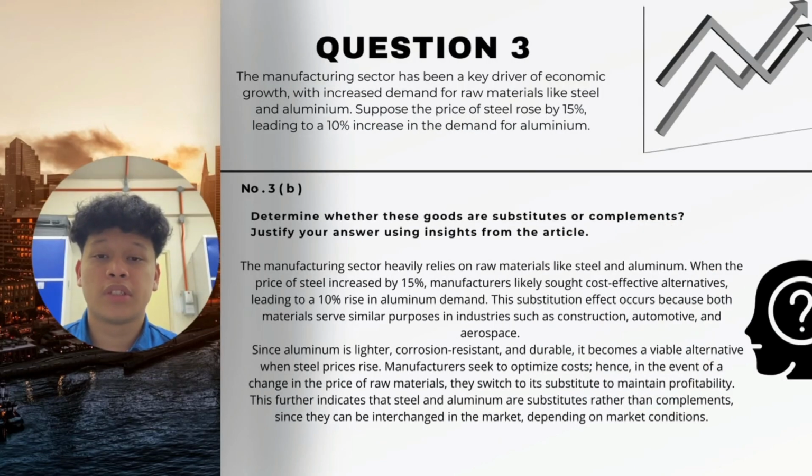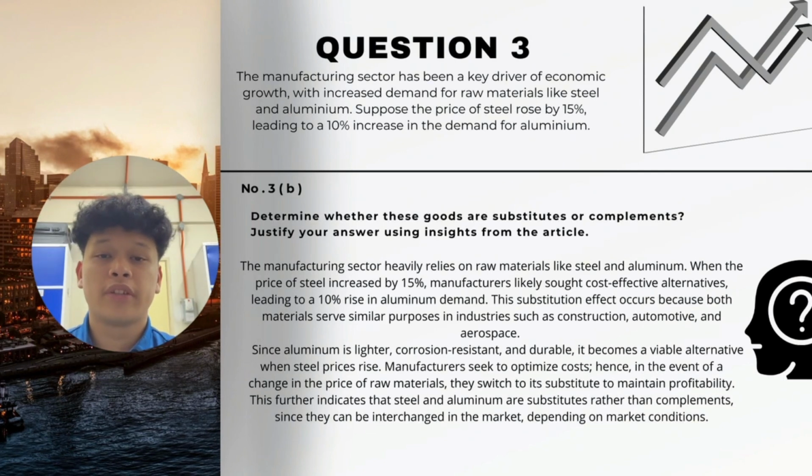So question 3b is: determine whether these goods are substitutes or complements. Justify your answer using insights from the article. So the answer for question 3b is, the manufacturing sector heavily relies on raw materials like steel and aluminium. When the price of steel increased by 15%, manufacturers sought cost-effective alternatives, leading to a 10% rise in aluminium demand.